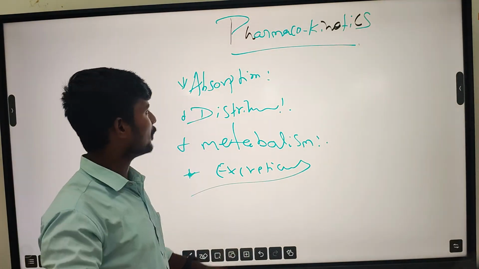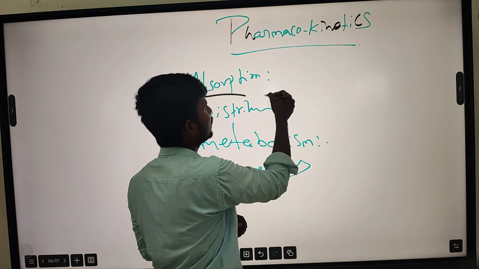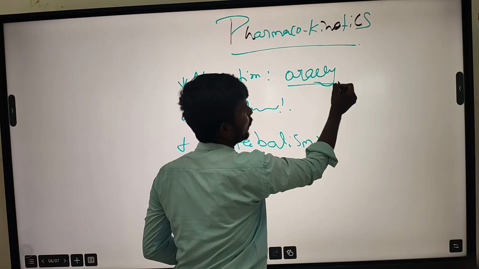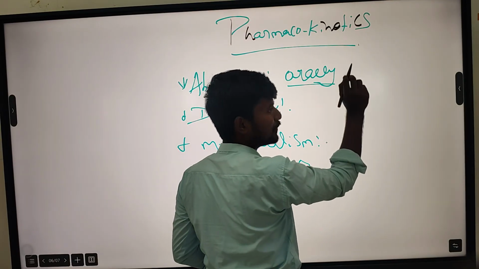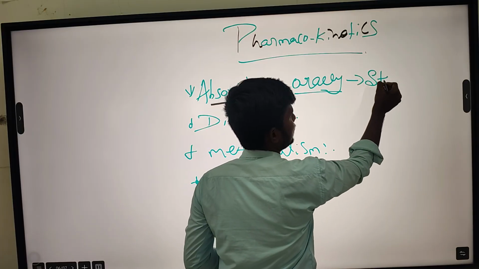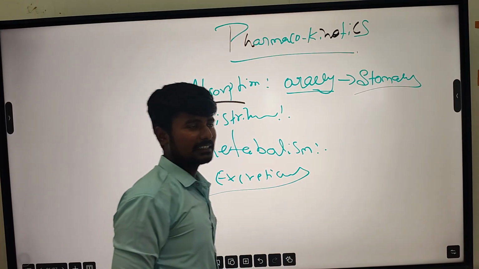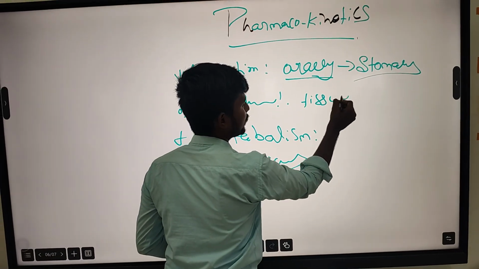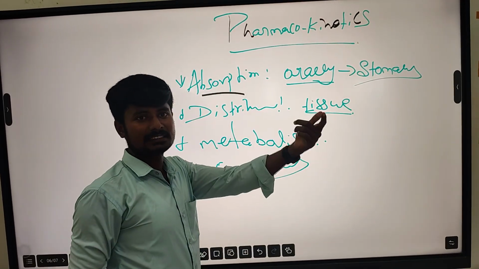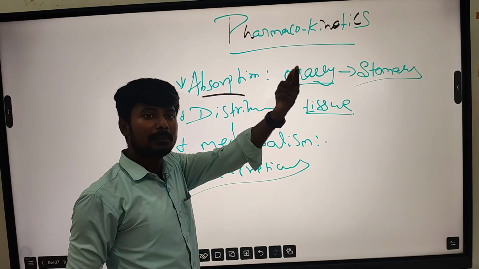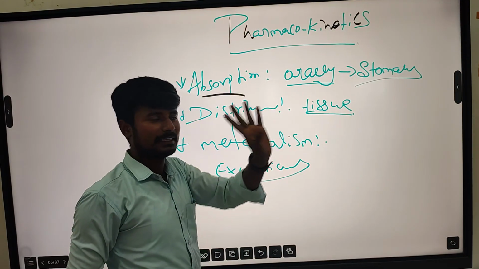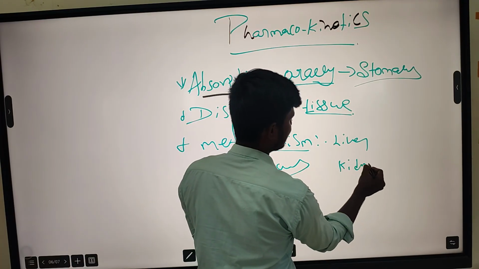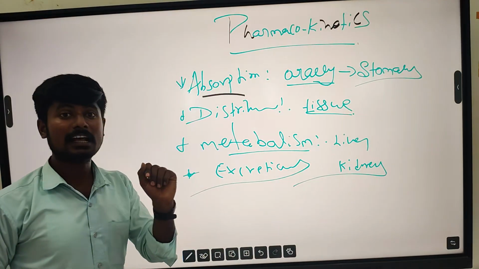This is the movement of the drug throughout the body. When it is taken orally or in injectable IV form, it is absorbed in the stomach and small intestine. Then it is distributed throughout the body through the tissues, and also crosses barriers, which may be the placental barrier or the blood-brain barrier. These are the two barriers. Then it is metabolized in the liver and excreted through the kidney. This is the main pharmacokinetics of these analgesics.